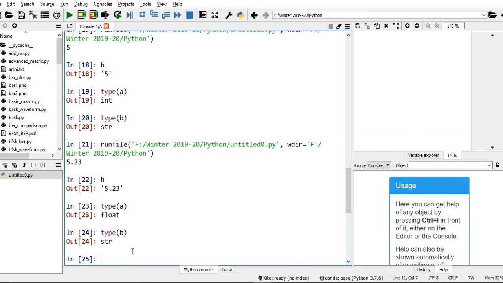So in this video we have discussed the basics of type casting in Python. It is done with three different constructors. One is the integer constructor, another one is the float constructor, another one is the string constructor.